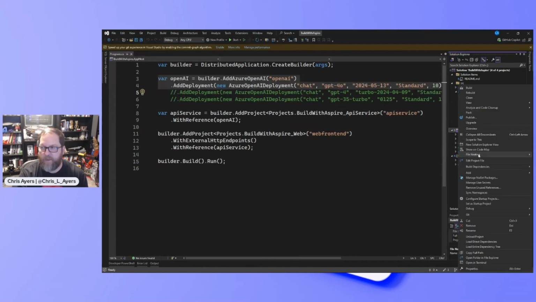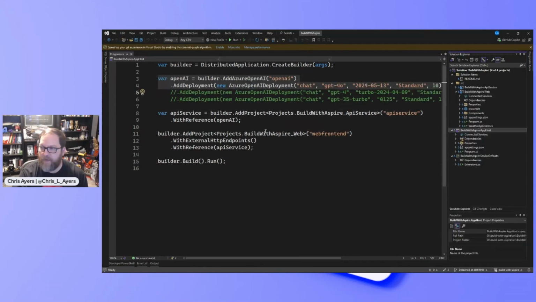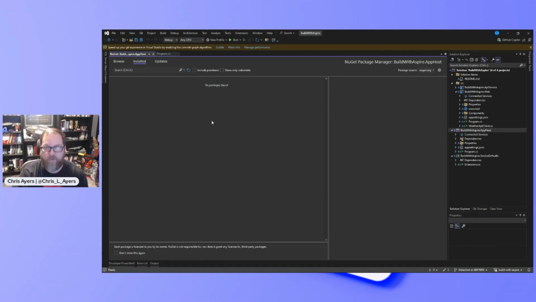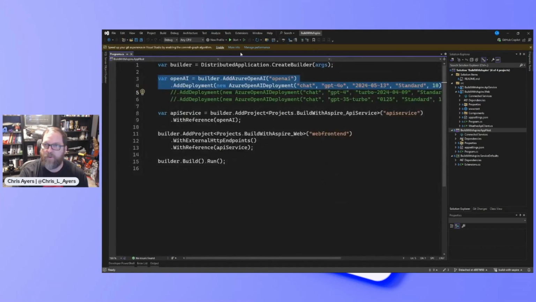And if I want to double check, let me look at my NuGet packages for this solution. I'm not sure why I'm not seeing this.